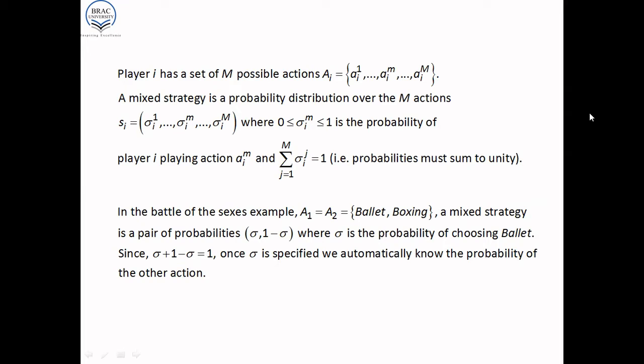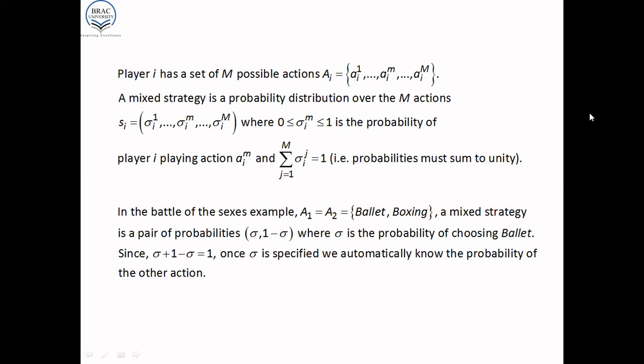In the Battle of the Sexes example, the two actions, a1 and a2, were ballet and boxing. And a mixed strategy would be a pair of probabilities, sigma and 1 minus sigma, where sigma is the probability of choosing ballet. If we wished, we could have made sigma be the probability of choosing boxing. Either one would do, since there are only two strategies.